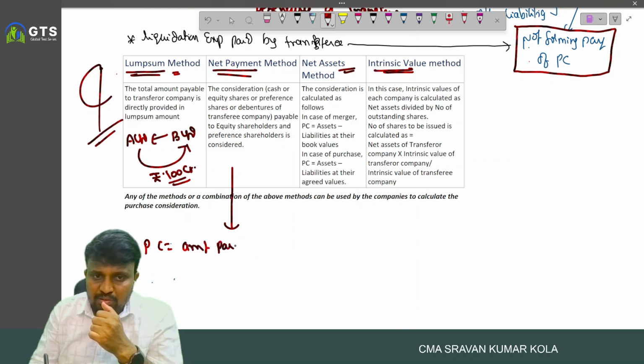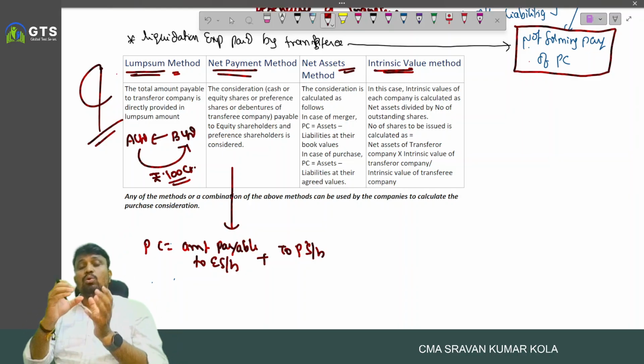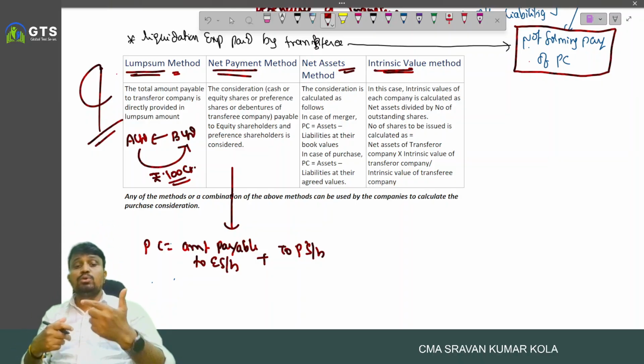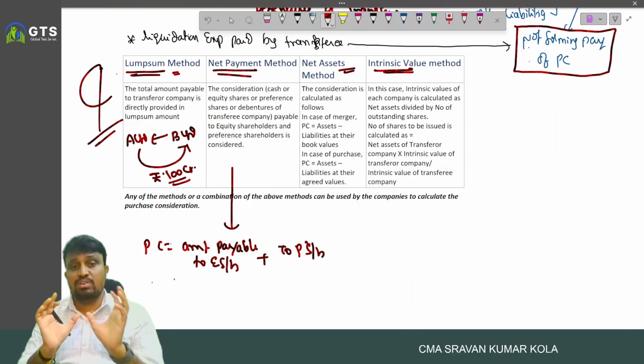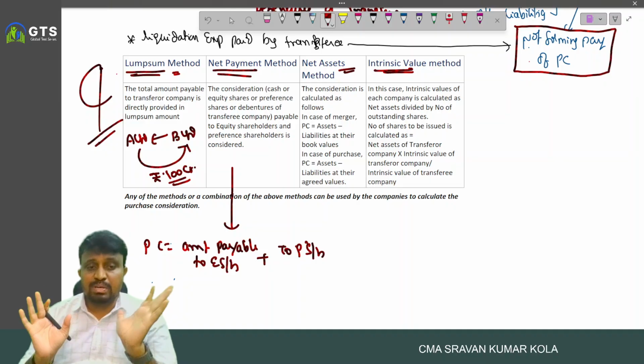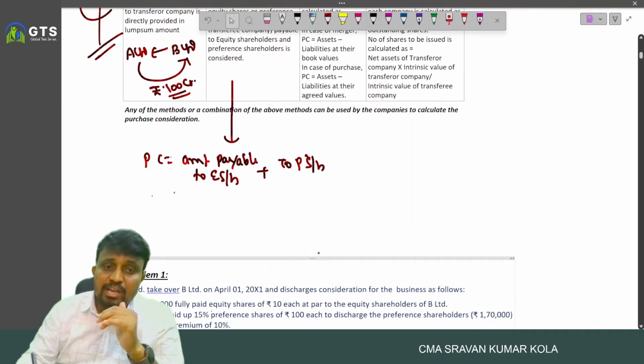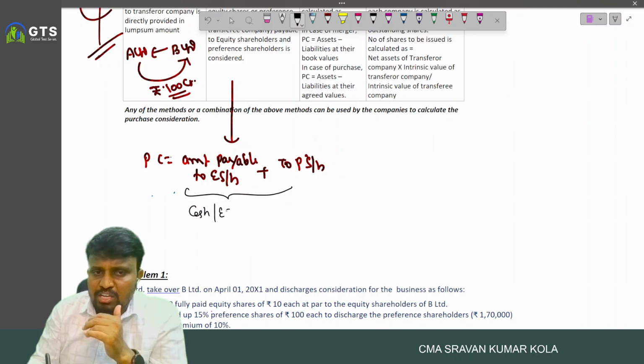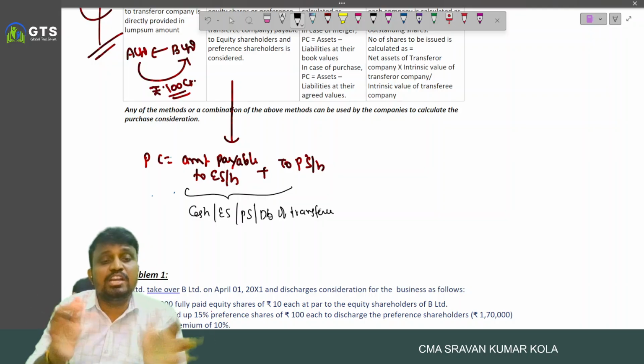Amount payable to the equity shareholders and amount payable to the preference shareholders. The aggregate of the total amount agreed to pay to the equity shareholders of transferor company plus the preference shareholders of transferor company is said to be the PC under net payments method. And to them, you may agree to pay either in terms of cash or equity shares or preference shares or debentures of transferee company. You may pay in any form.